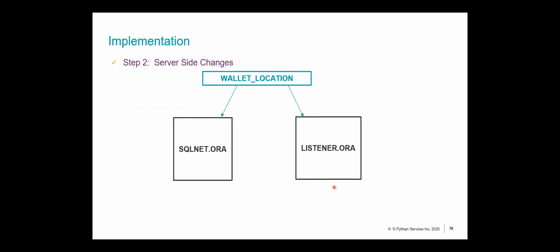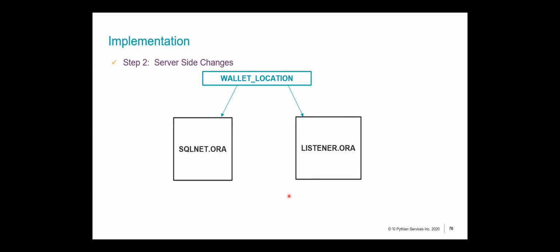Now, again, how do I implement this? In order to implement, it's back to the drawing board with SQLnet.ora. You've got the wallet location parameter, which needs to be set on both the SQLnet.ora as well as listener.ora. Why listener.ora? Because you want your listener to be aware of the incoming connections and validate your SSL. It needs to be aware of where the wallet is lying, and we will need to configure a secure channel.